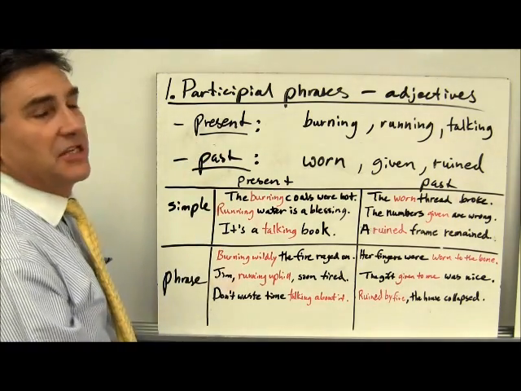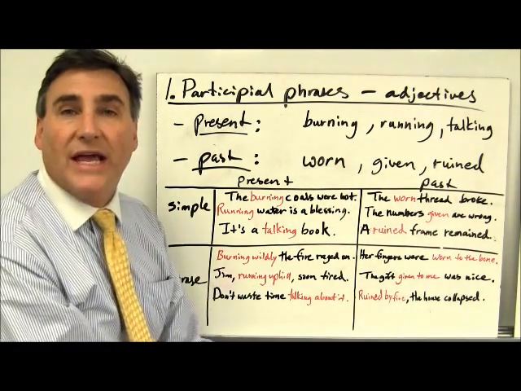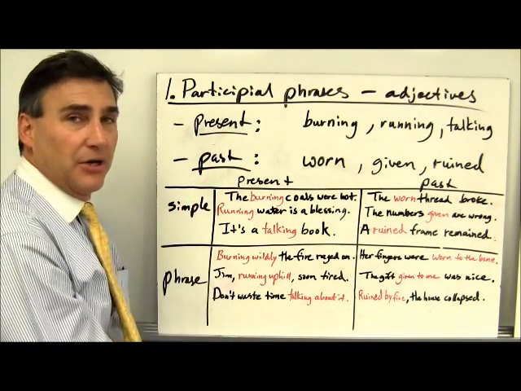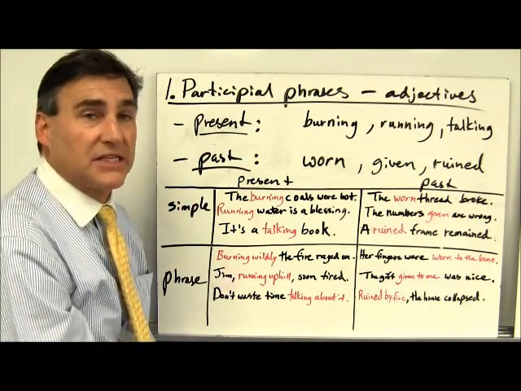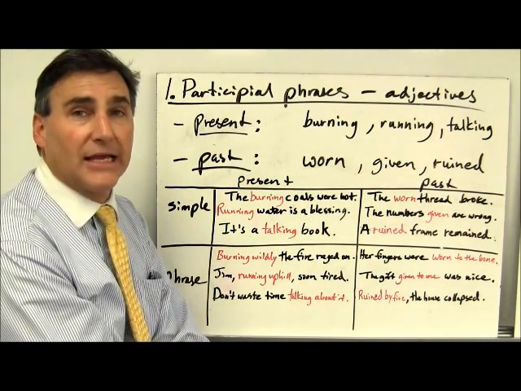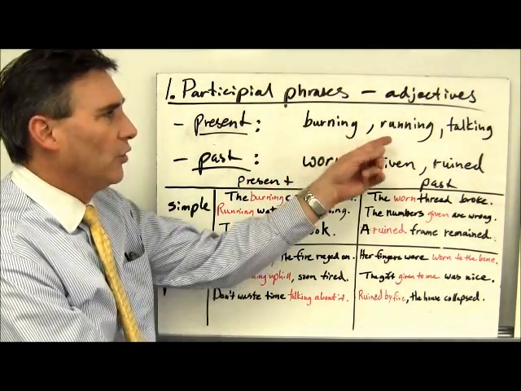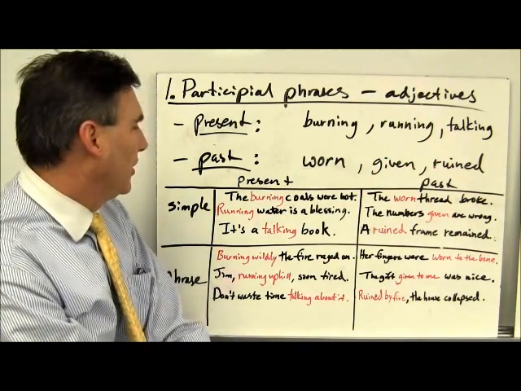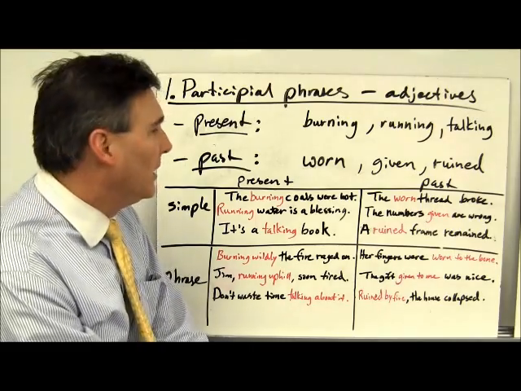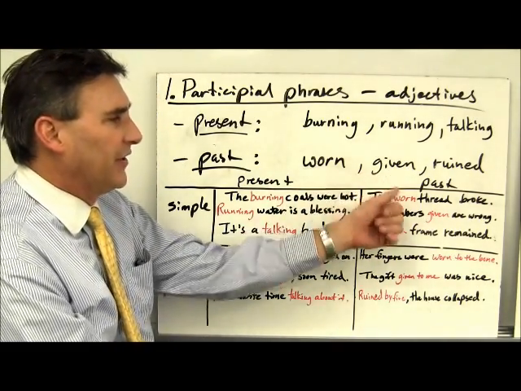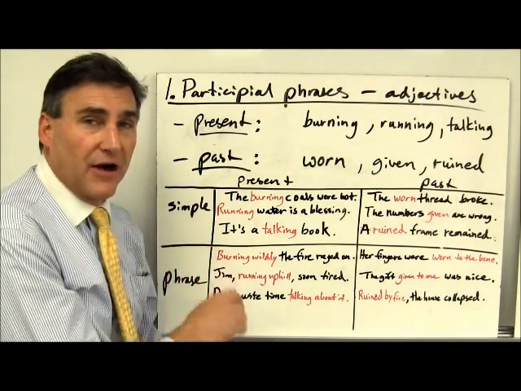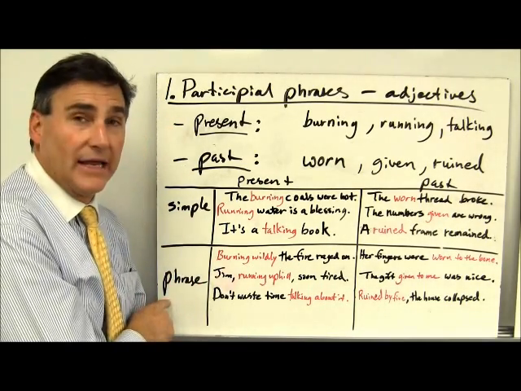First off, we'll start with participial phrases. These are always adjectives. They describe a noun. There is a present participle and a past participle based on the verb forms of the same name. Again, present participles, we mentioned, are formed with a verb base plus ing and are words like burning, running, talking, etc. The past participle uses just that, the past participle form of a verb. Examples being worn, given, or ruined. So now let's take a look at how they can be used as modifiers, either alone or in a phrase.